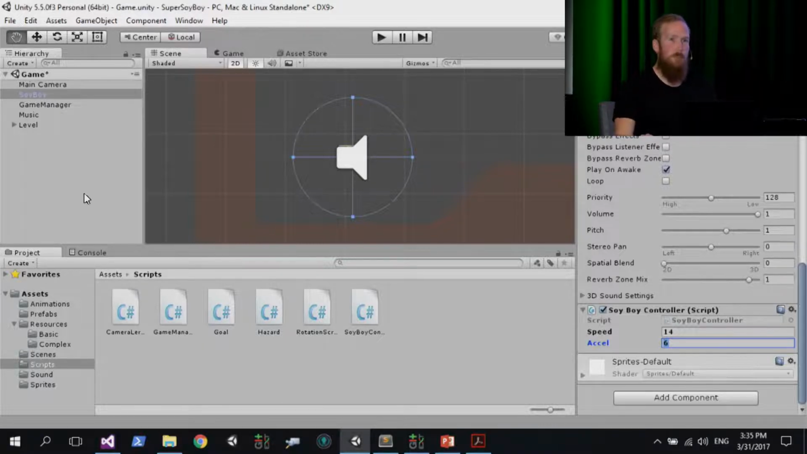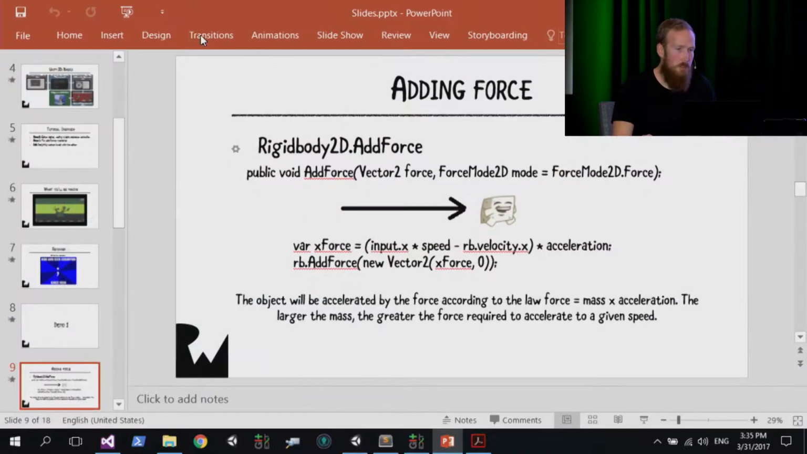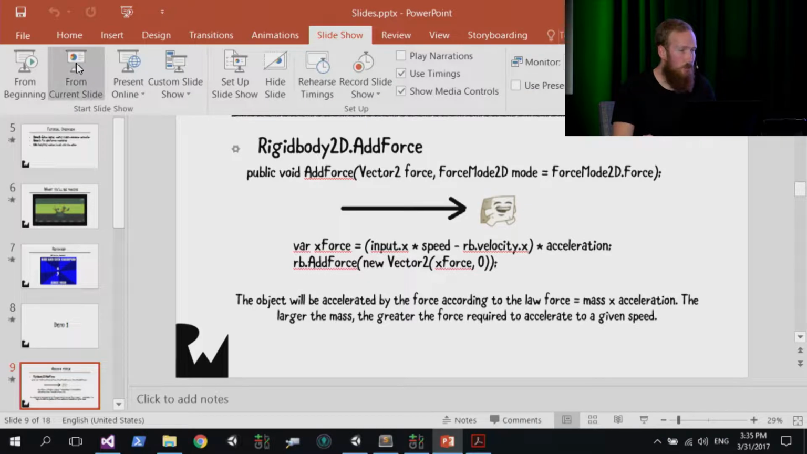All right, so I don't think anybody has really left, so let's carry on with the next section. So let me just get my slideshow up and running here.